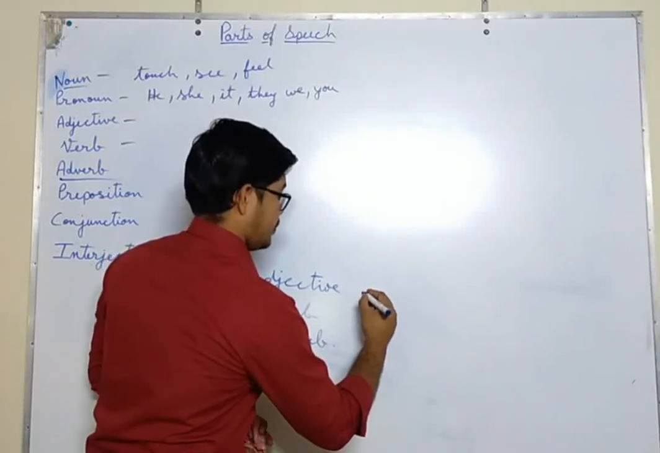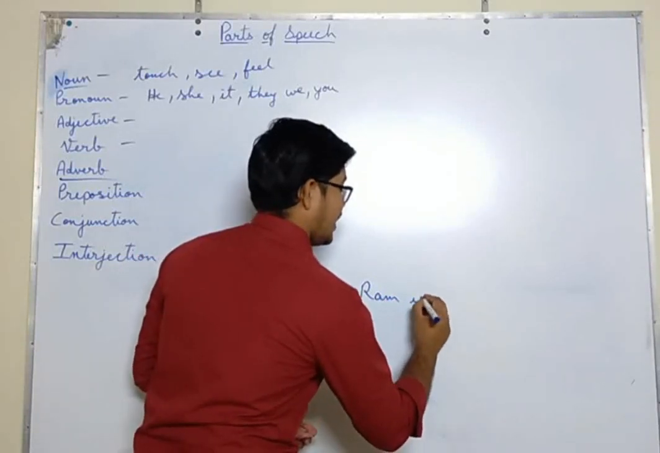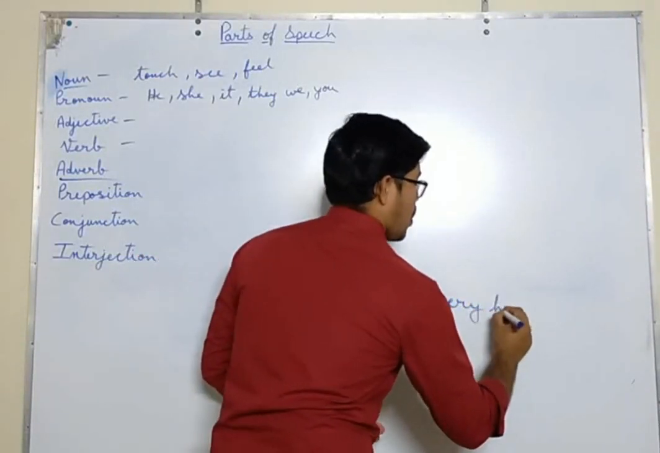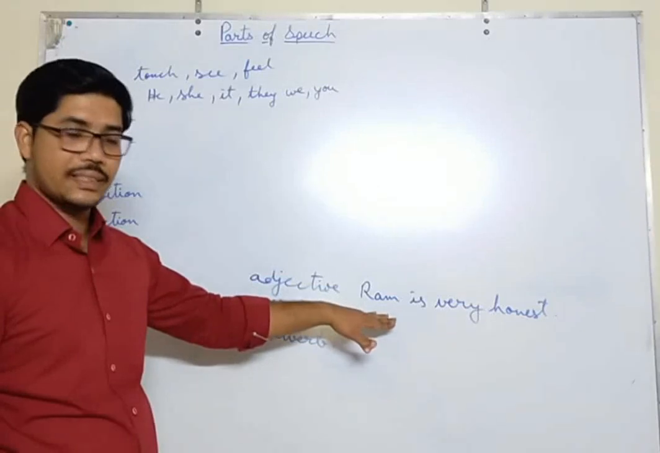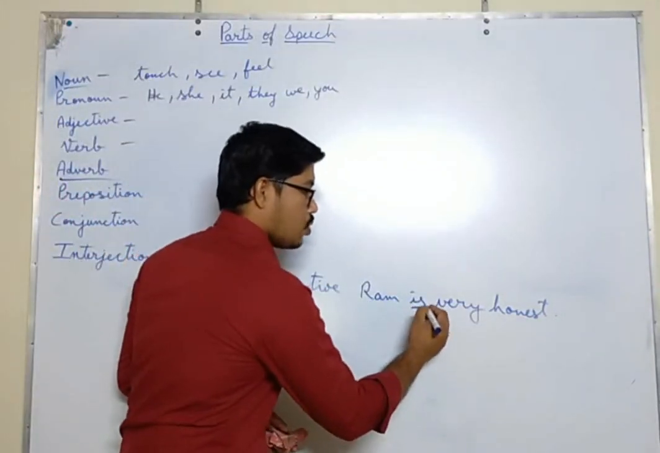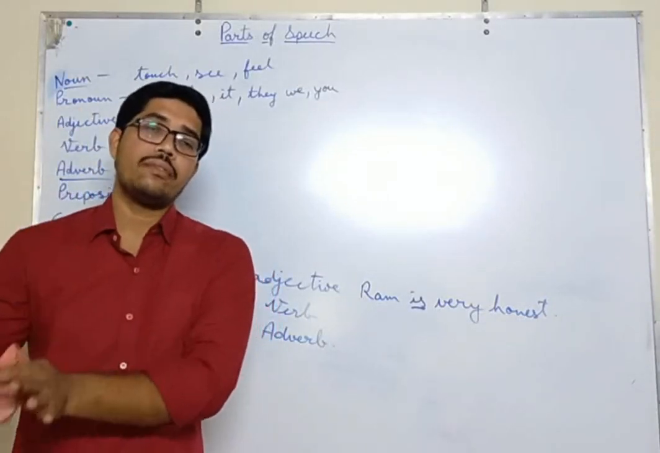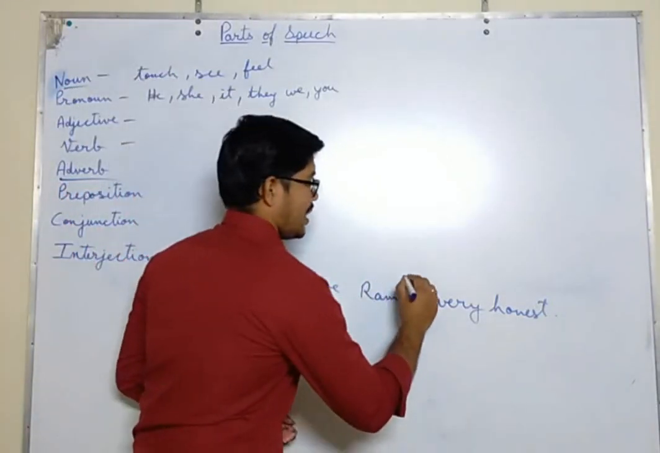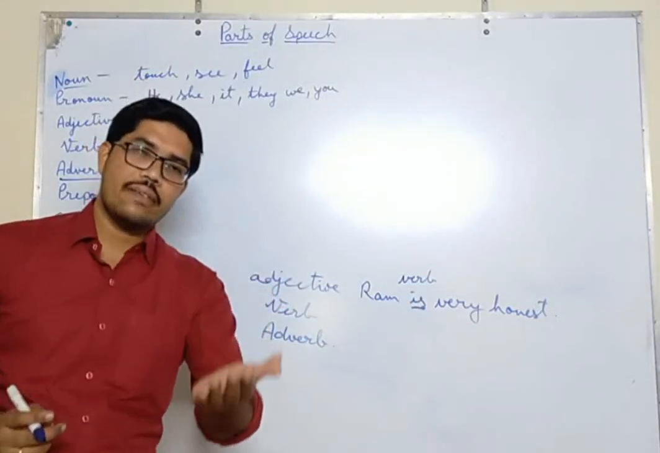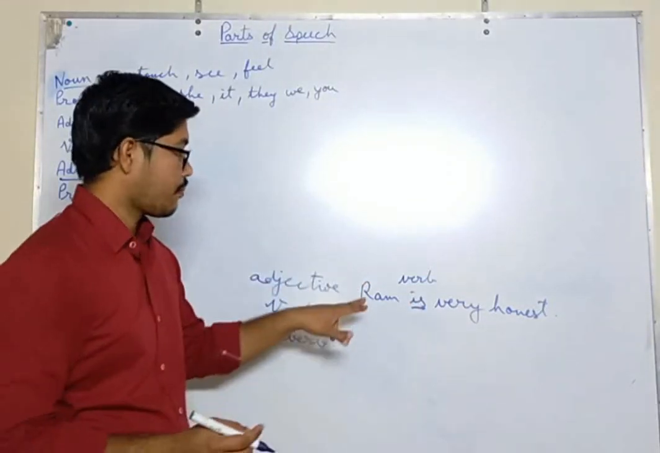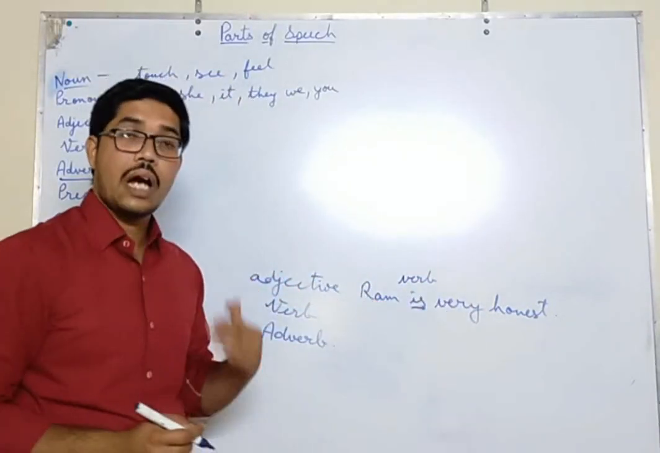Ram is very honest. So here Ram is a noun. Is, so I have not informed you, but is, was, were, then has, have, had, these all are helping verbs, they also come in verb. So is is a verb. It is a helping verb. Is, am, are, was, were, has, have, had, will, shall, these all are also verbs. So Ram is a noun, is is a verb. Now what is honest? Honest is the quality of Ram. How is Ram? Ram is honest.